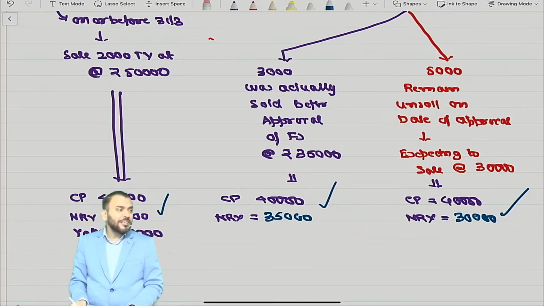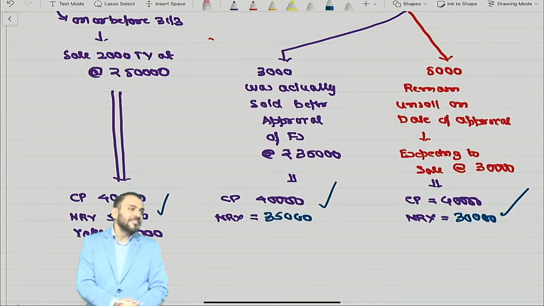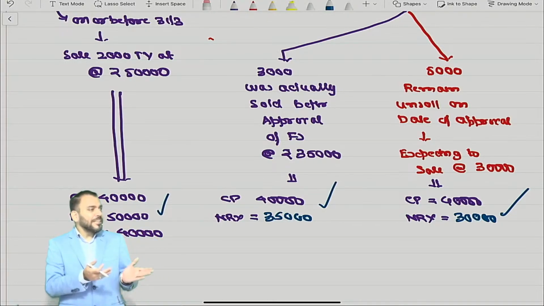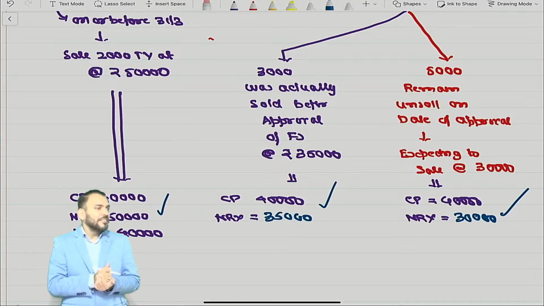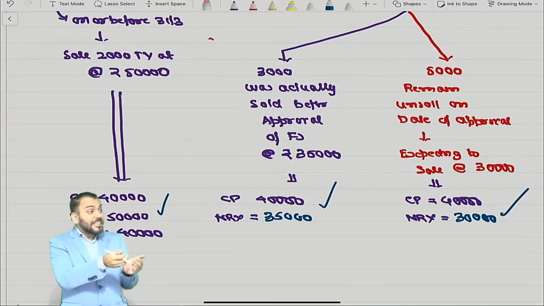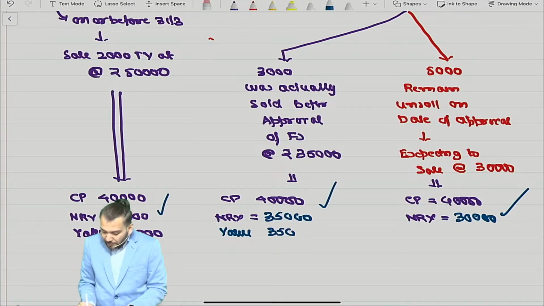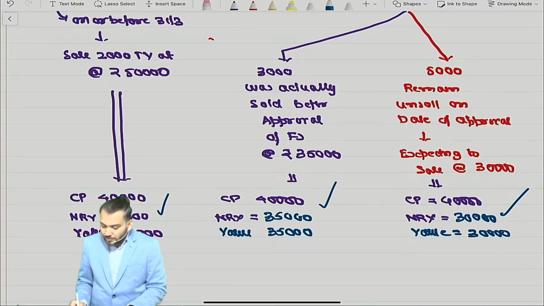Arey bhai, this point already I have done under Ind AS 10. It is an adjusting event or not. Already I have done. I am linking with that point only. I was linking with Ind AS 10 only. The same thing. Value becomes what? 35,000. And here value becomes what? 30,000. Understood? This is the answer.